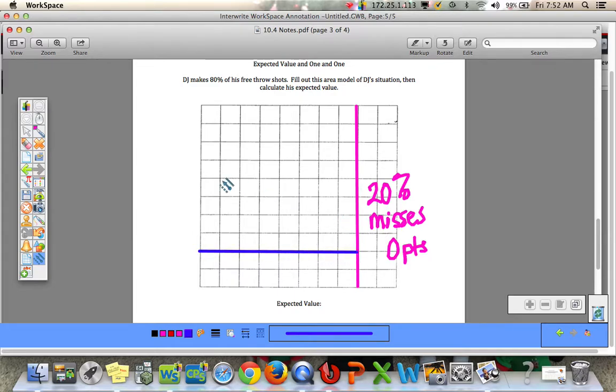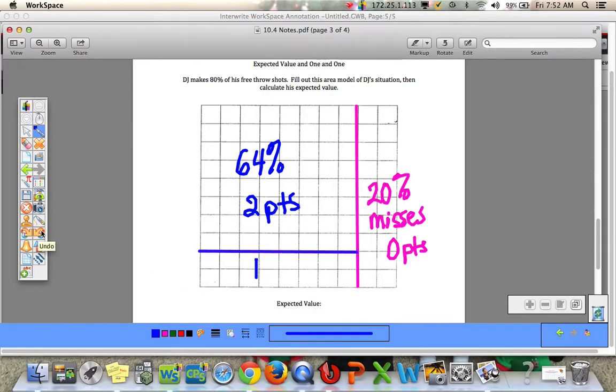So again, he's making 80%. So here's his second shot. This part right here represents his second shot. And if we count, this is 8 by 8, or 64%, that he gets 2 points. If we count this, it's 2 by 8, and 2 by 8 would be 16, or if we count the boxes, I'll use a different color, there's a 16% chance that he'll make the first shot but miss the second, so 16% that he gets 1 point.